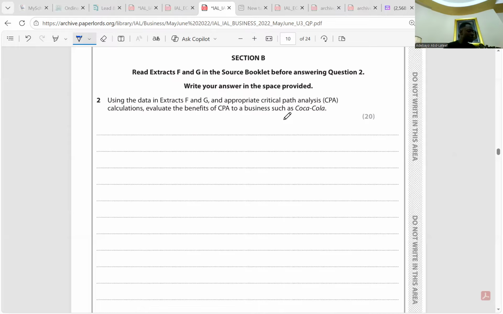Also, this is the first time Coca-Cola have redesigned Coca-Cola Zero Sugar, right? So it might be very difficult to make accurate prediction about the length of each activity. So that's about it. So you get your full mark.